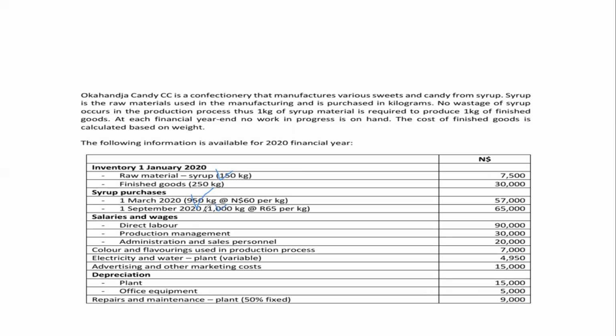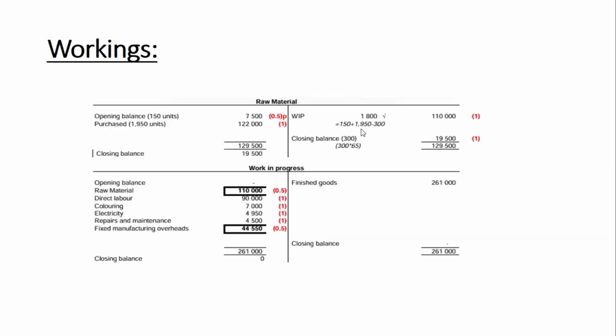Therefore, the total number of kg put into production for raw materials is 150 plus 950 plus 700. And that gives us 1,800. So 1,800 kg were put into production. Okay, and the amount is this one, the balancing figure.